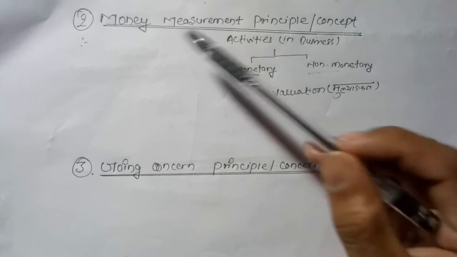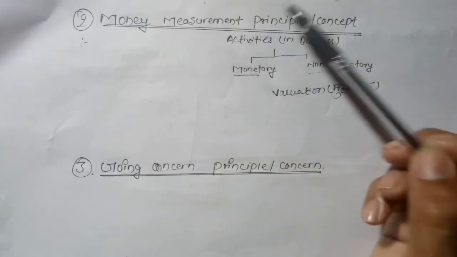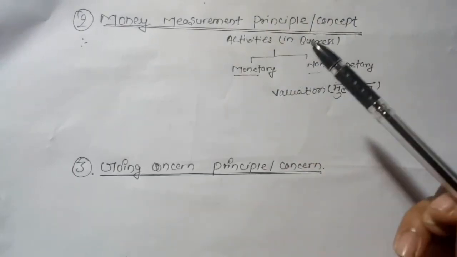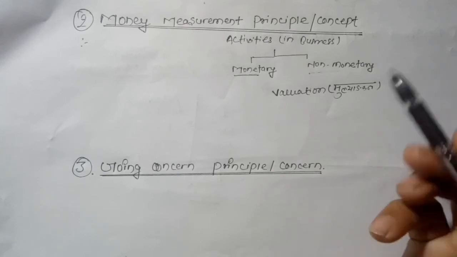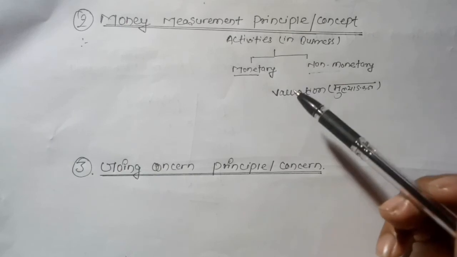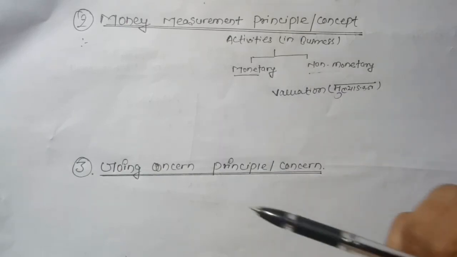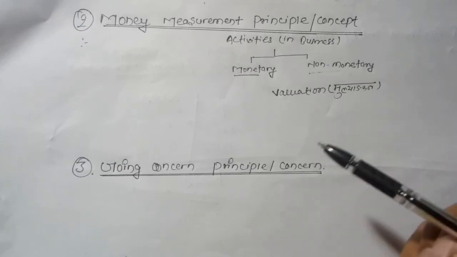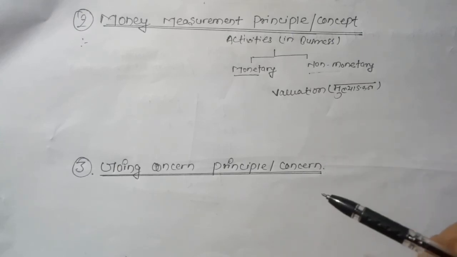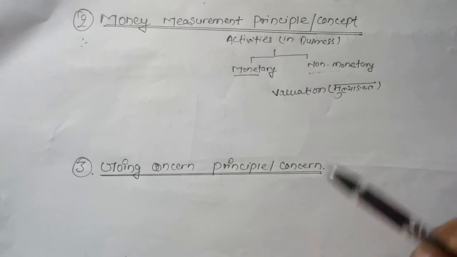So the money measurement principle says to keep the record of only those financial transactions whose value can be measured in terms of money. If there is a conference or a meeting, these types of things are not recorded in bookkeeping.